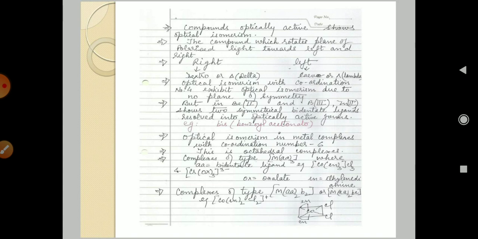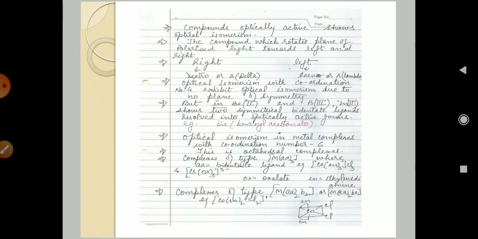For this example, these are bis benzoylacetonate, a non-symmetric compound.